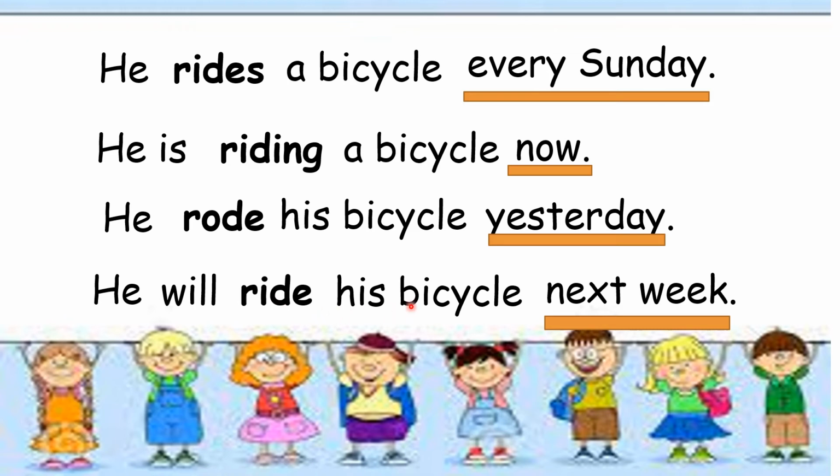He will ride his bicycle next week. The time indicator is next week, meaning in the future. So we use the base form of the verb plus the word will or shall. Since our subject is he, we use will. He will ride his bicycle next week. If our subject is I, we use shall. I shall ride my bicycle next week.